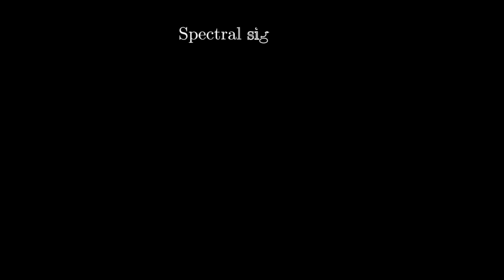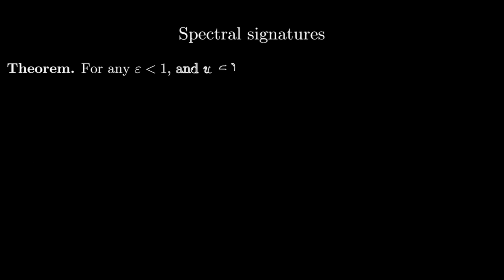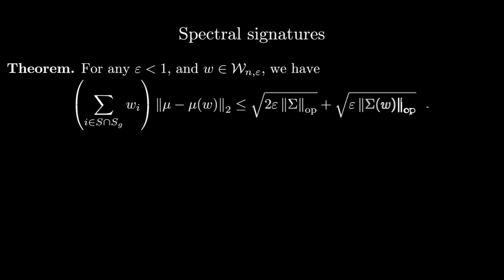It says the following. For any epsilon less than 1 and w in script W sub n epsilon, we have the following inequality. I'll let you read the specifics, but morally, it says that the L2 distance between the true mean mu and the weighted mean mu of w can be upper bounded by this quantity, which depends on the spectral norms of sigma and sigma of w. In particular, if both of these spectral norms are bounded by a constant, the right-hand side is order square root epsilon.